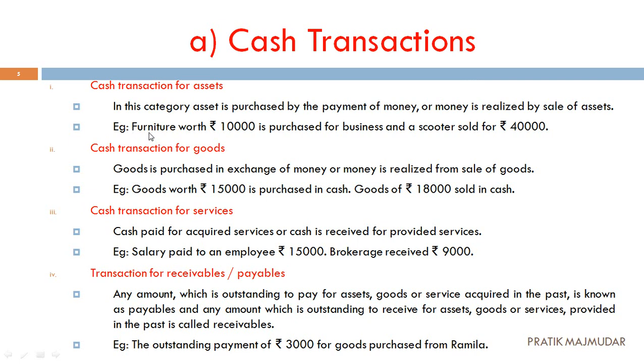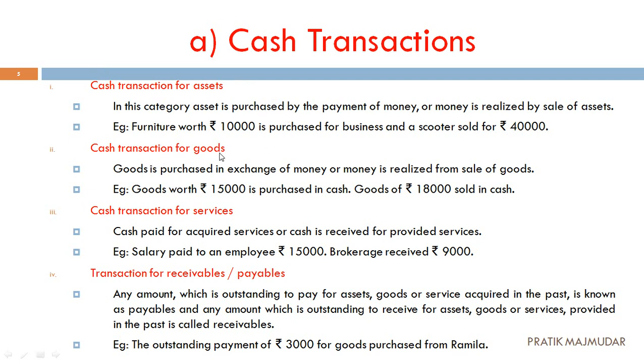Let's take an example. Furniture worth rupees 10,000 purchased for business. We have purchased new furniture for the business of rupees 10,000. That is a cash transaction. What have we purchased? Furniture. Furniture is an asset. We are going to use it for a number of years. Then a scooter sold for rupees 40,000. You have already used that scooter for a number of years. That is your fixed asset, and that asset you have sold for 40,000. That means you are going to get 40,000 rupees. This is a cash transaction for the assets.